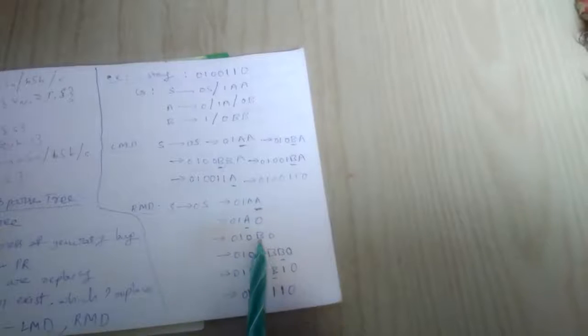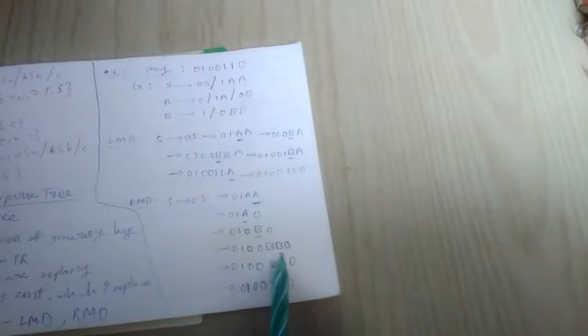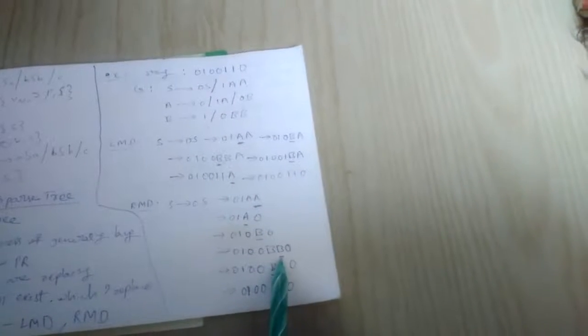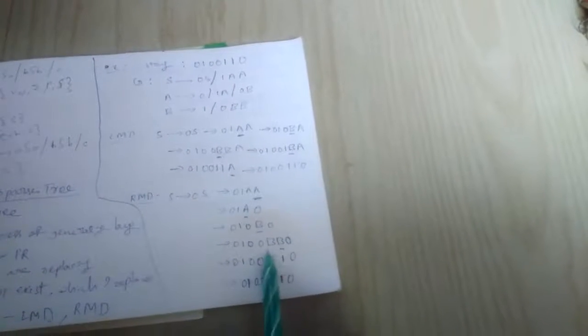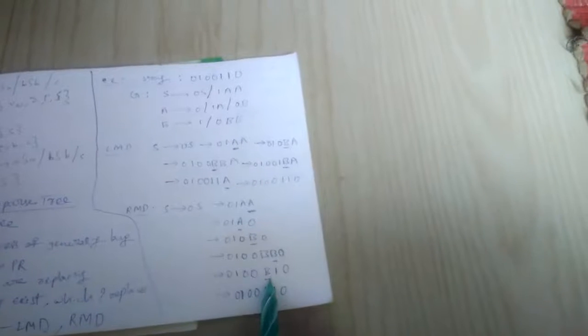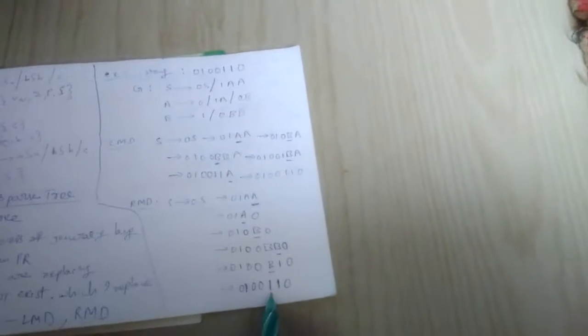Only one non-terminal, so B can be replaced with 0BB, and then the rightmost non-terminal B can be replaced with 1, and the last remaining B can also be replaced with 1.